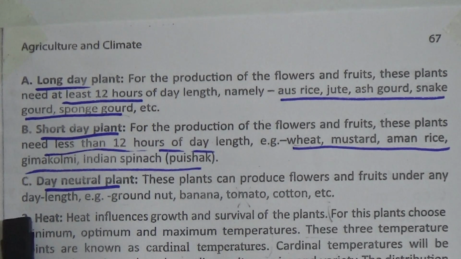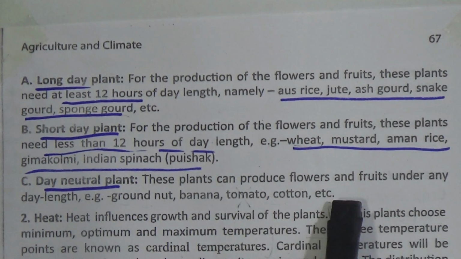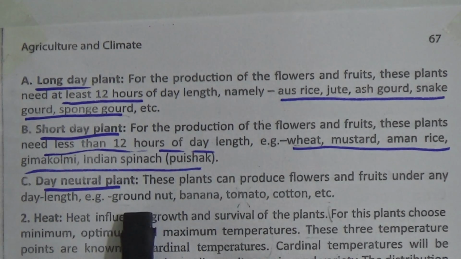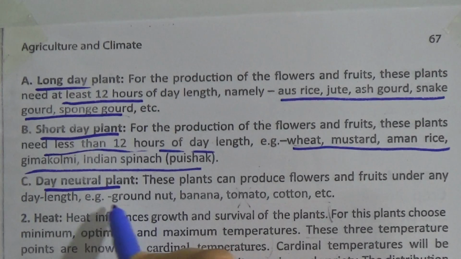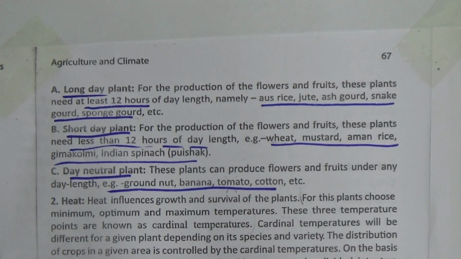Number C, that is day neutral plant. These plants can produce flowers and fruits under any day length. For example, groundnut, banana, tomato, cotton, etc. These plants don't need a particular day length. They can grow in long day length or less than that.